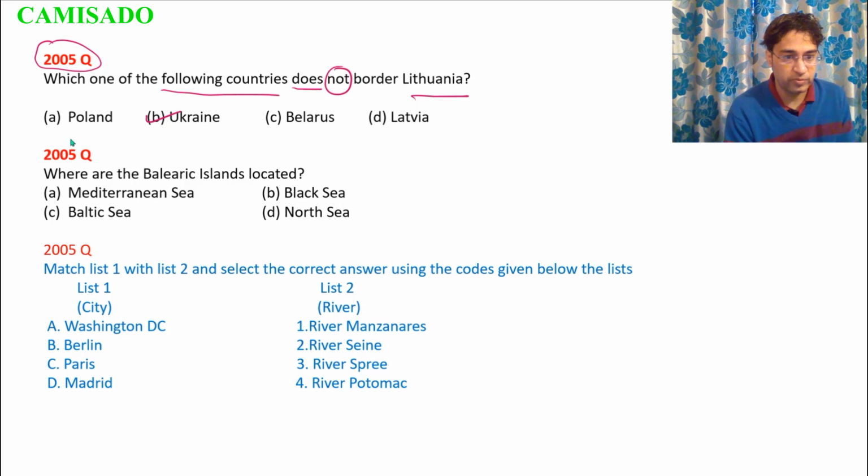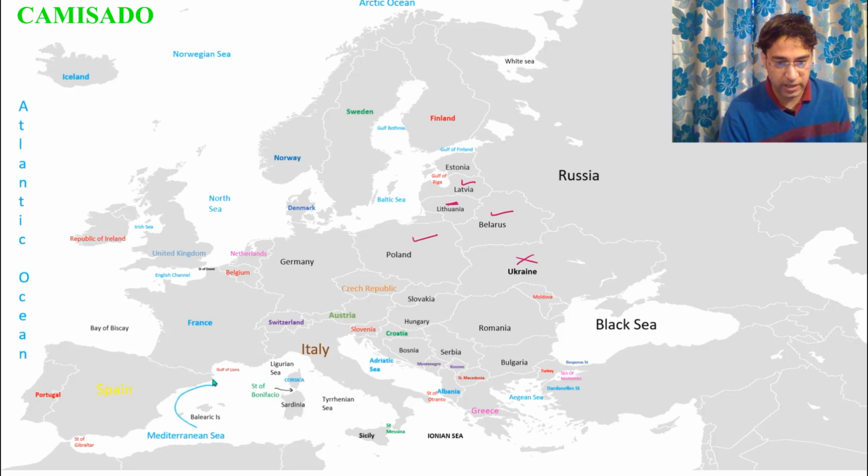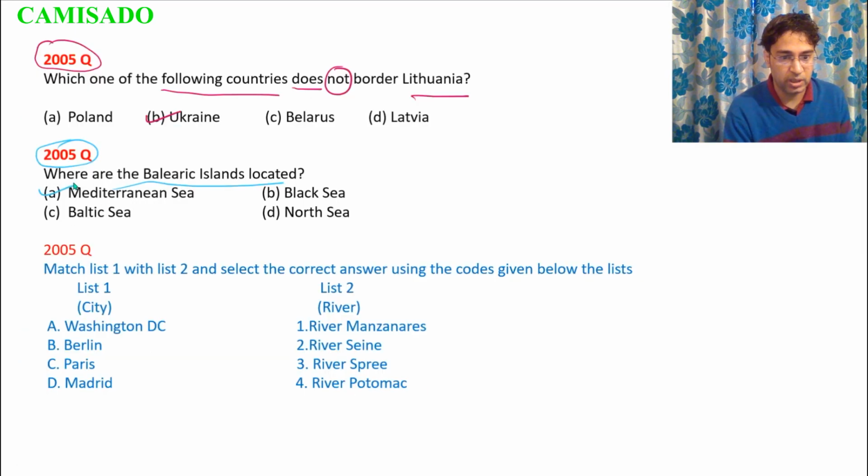Now look at this question from the year 2005. Where are the Balearic Islands located? So these are the Balearic Islands. They are located in the Mediterranean Sea, and they are a part of Spain. So this is our answer.